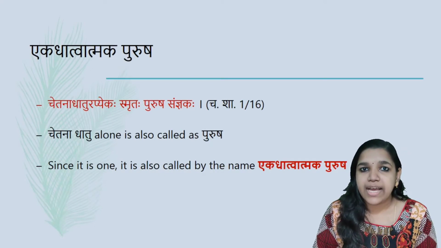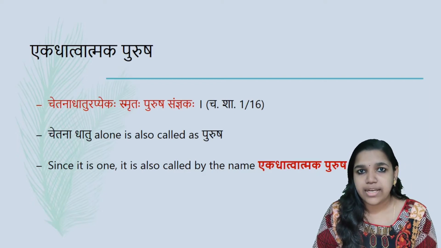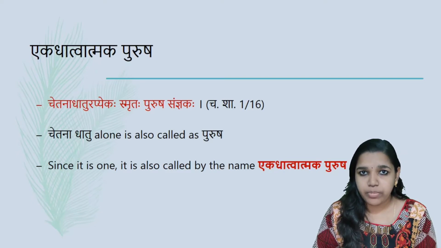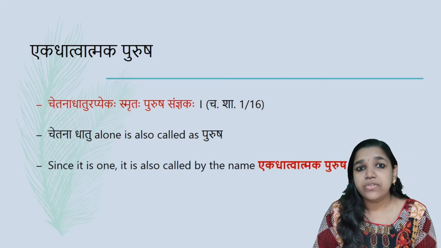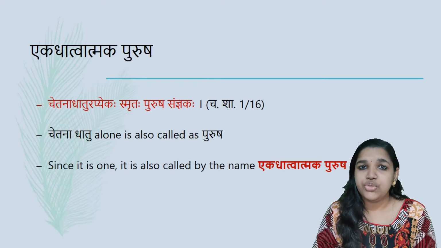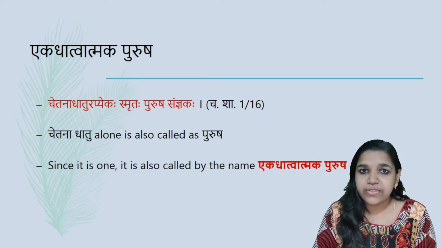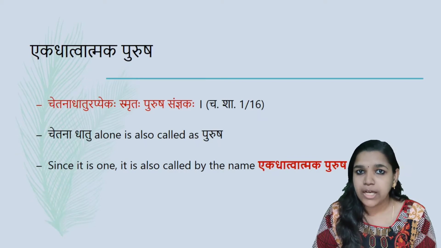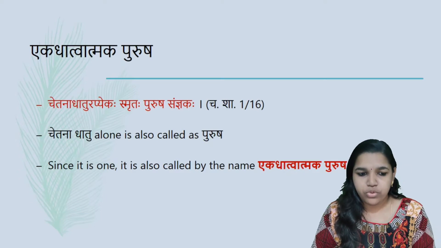This Purusha is that in which Atma is present in the Sharira. So this Atma and Sharira combination is there, and when the Sharira, Indriya and Sattva combination is there, along with that, Atma comes, that Sharira becomes Chetanavan, and that particular Chetana is considered to be the most important factor to recognize this Purusha. As this Chetana is one factor, we consider this Purusha as Ekadhatvatmaka Purusha. That is Ekadhatu, or only one factor is present. So we call it Ekadhatvatmaka Purusha.